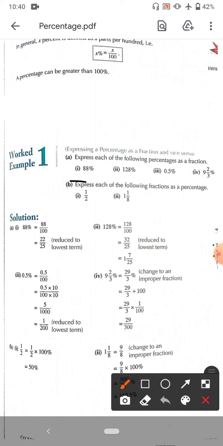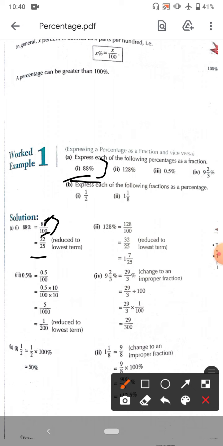Write 88% as a fraction. Now 88% means remove the sign of percent, divide it by 100. Percent means divided by 100. So we can write 88% means 88 by 100. So by cancellation, if we cancel it by 4, 4 22s are 88 and 4 25s are 100, so 22 by 25 is the fractional form of 88%.